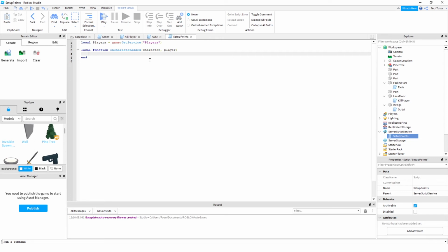So right here, we're going to add a property for each player. We don't want that one, we want just player. And the property, or the attribute, we're going to add is that they're alive or they're not, basically. So we're going to say that when they join the game, they are alive. So we're going to say true.